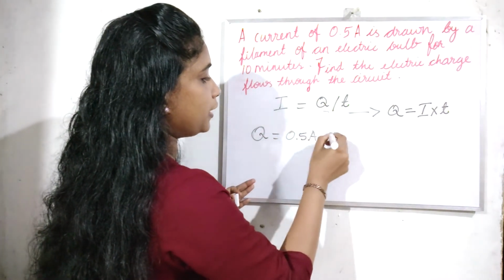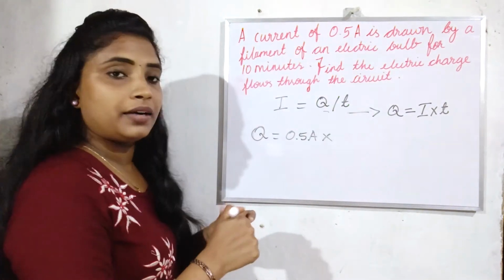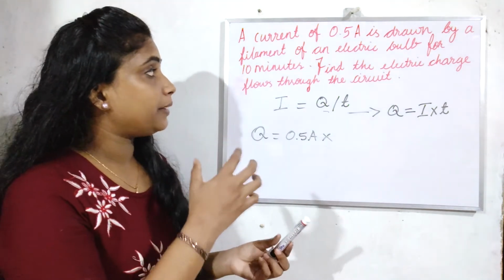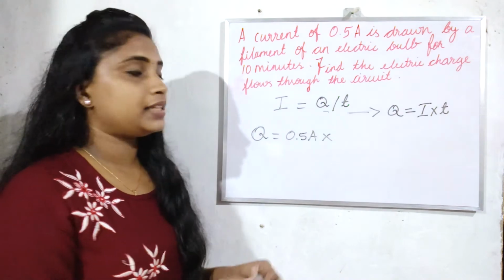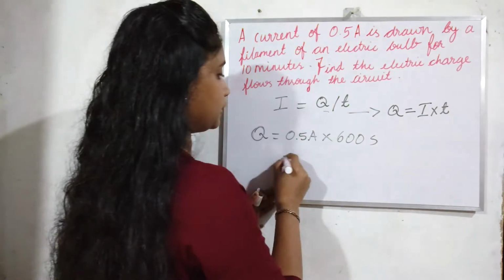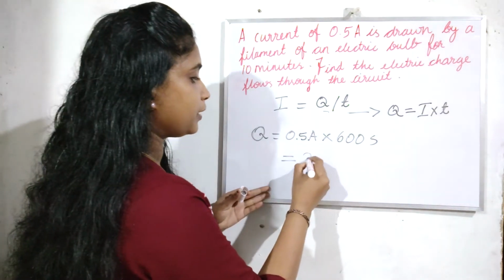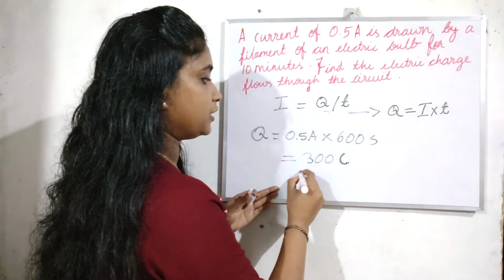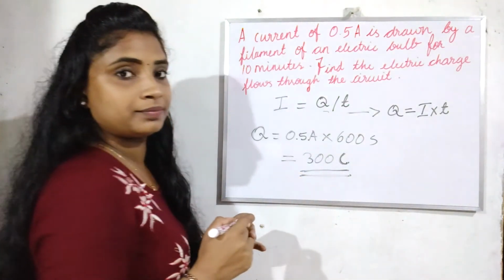0.5 ampere into time. What is the time here? Time is 10 minutes, but we have to convert it into SI unit. 1 minute is 60 seconds, so 10 minutes is 600 seconds. So 0.5 ampere into 600 seconds will be 300 coulomb. The SI unit of charge is coulomb. So the answer is 300 coulomb.